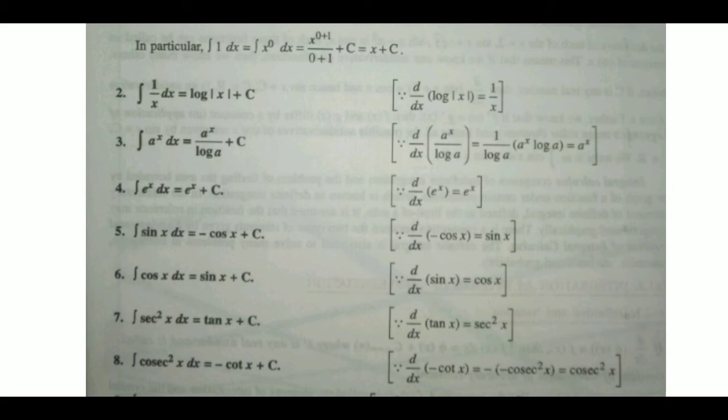Next, we know that integration of sin x dx is minus cos x plus c. How? Since d upon dx of cos x is minus sin x, d upon dx of minus cos x will be equal to sin x. So integration of sin x will be equal to minus cos x plus c. D upon dx of sin x is equal to cos x, so integration of cos x dx is equal to sin x plus c.